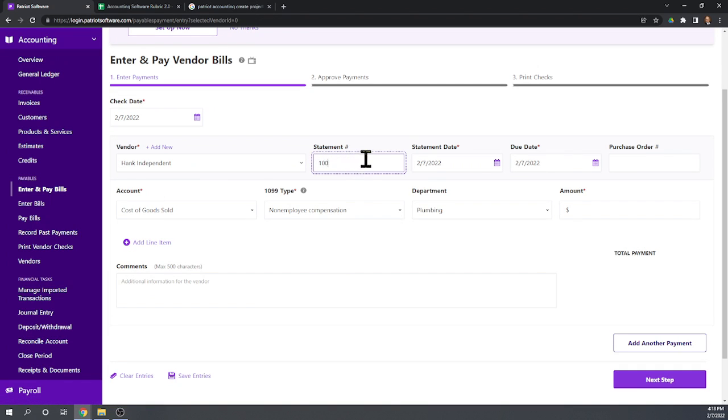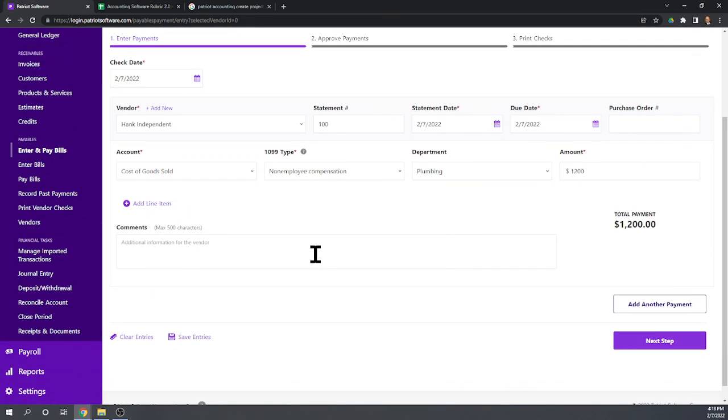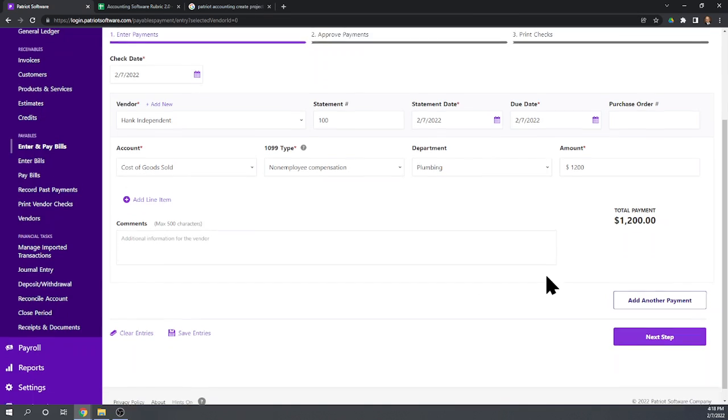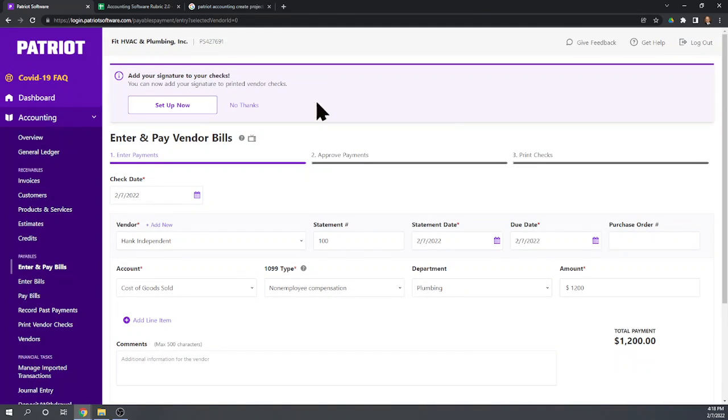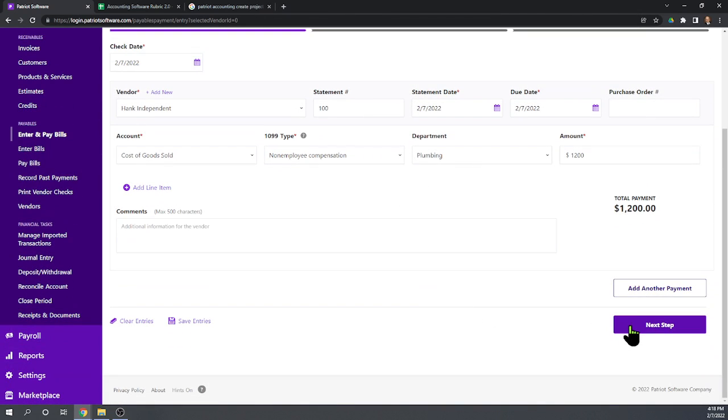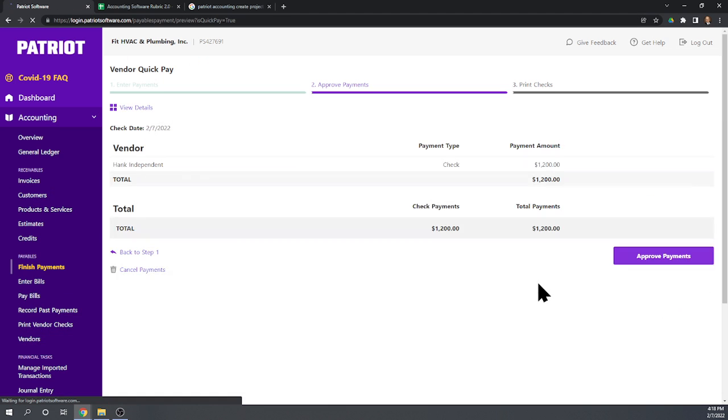Okay, we'll say he gave us invoice number 100. They call them statements. It could be either a statement or an invoice. All of this stuff filled out automatically. We are paying him $30 an hour for 40 hours. That is $1,200. Okay, good. So we could add additional payments here, but we don't want to, so let's go to next step. Approve payments, where you look it over. Here, we're going to approve it.